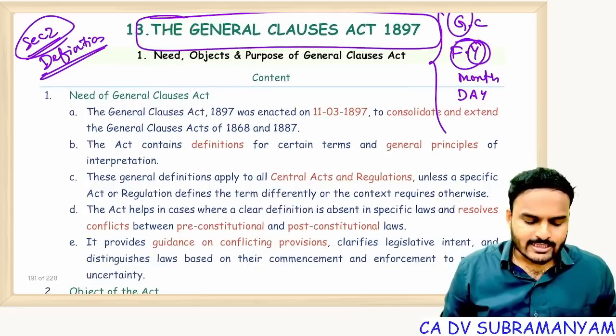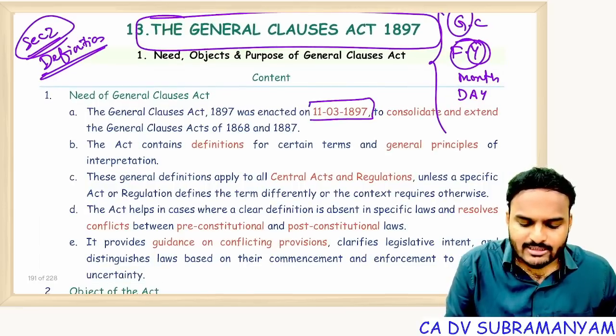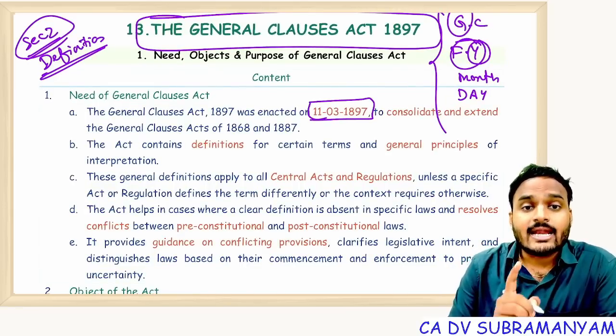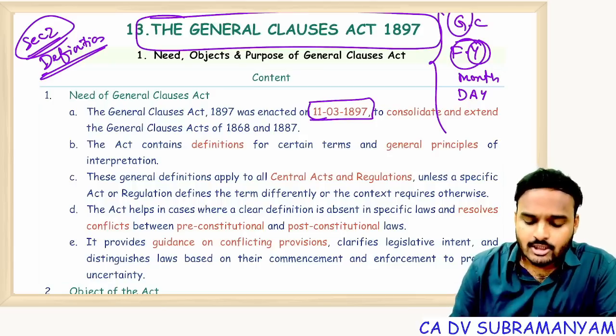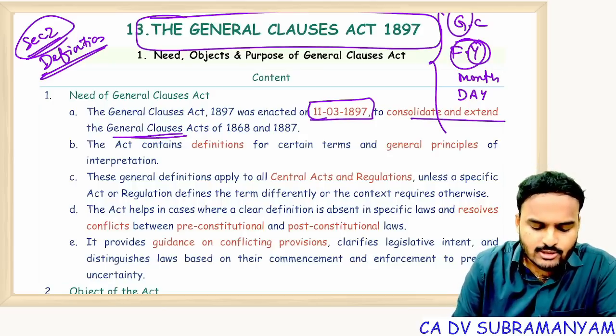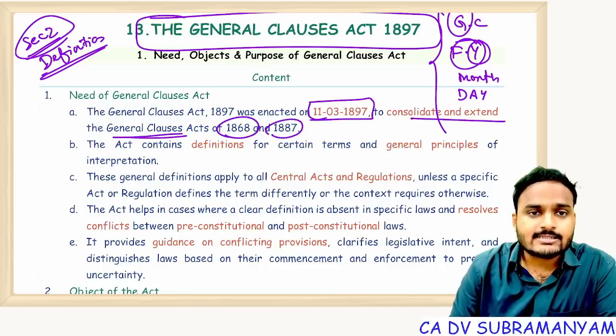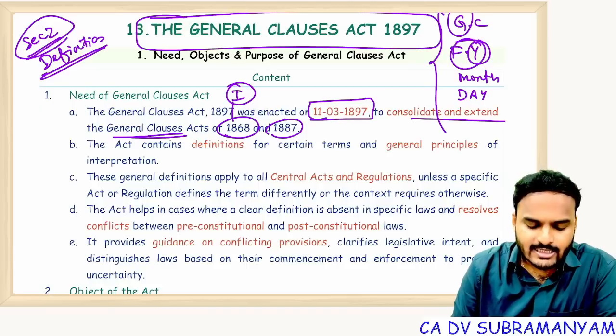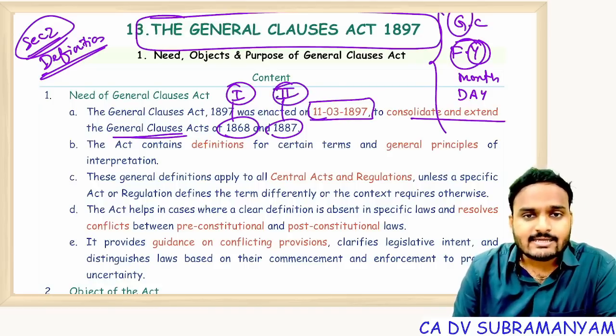The General Clauses Act 1897 was enacted on 11th March 1897. So what is the commencement date of the General Clauses Act? 11th March 1897. It was enacted to consolidate and extend the General Clauses Acts of 1868 and 1887. So our first General Clauses Act is the General Clauses Act 1868 and the second is the General Clauses Act 1887.